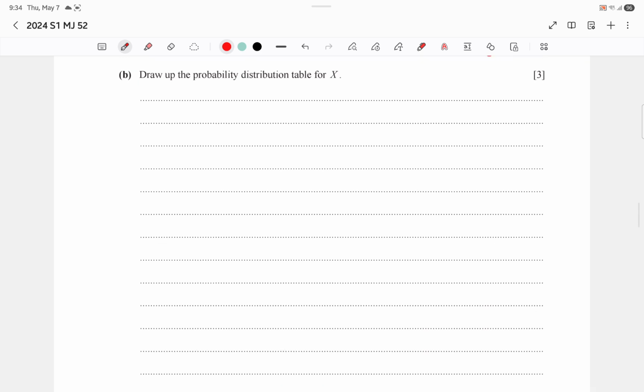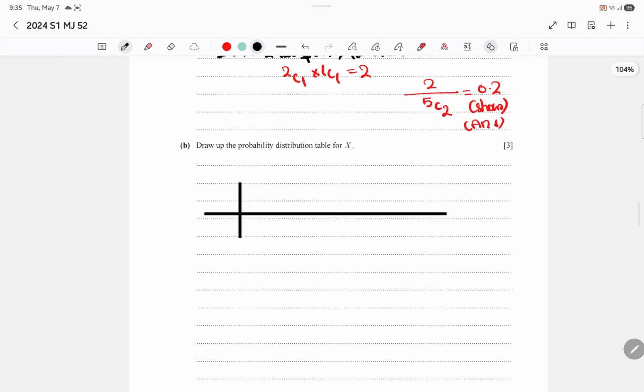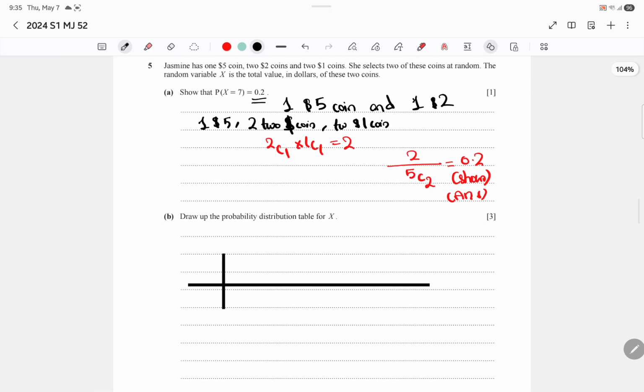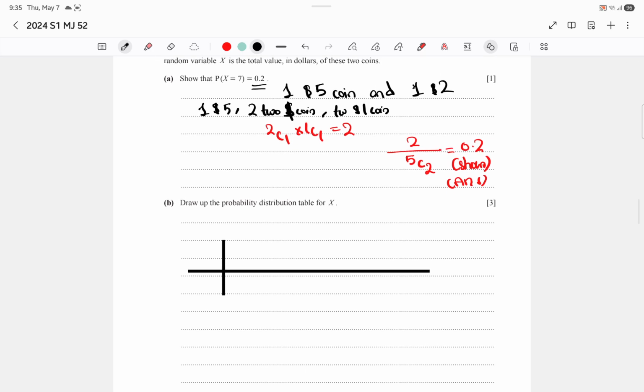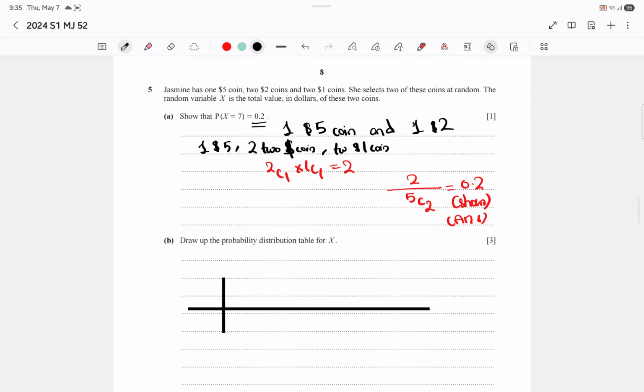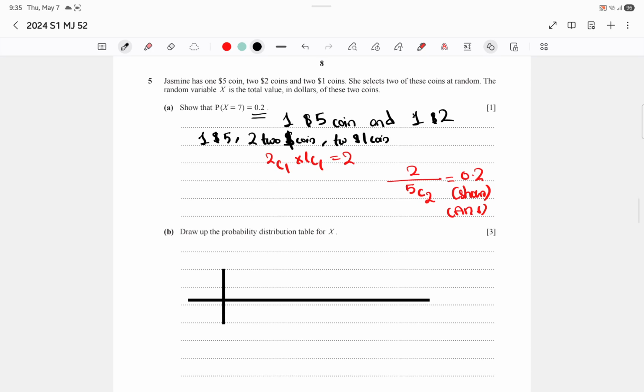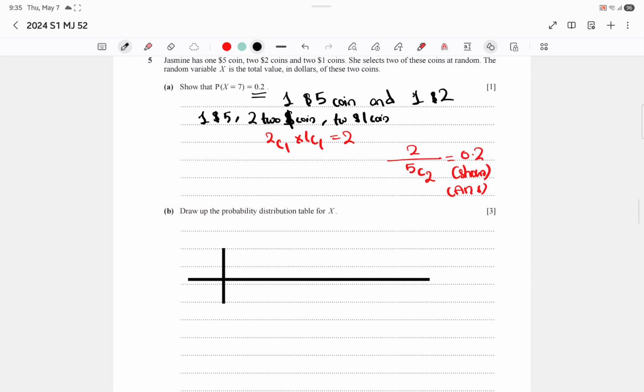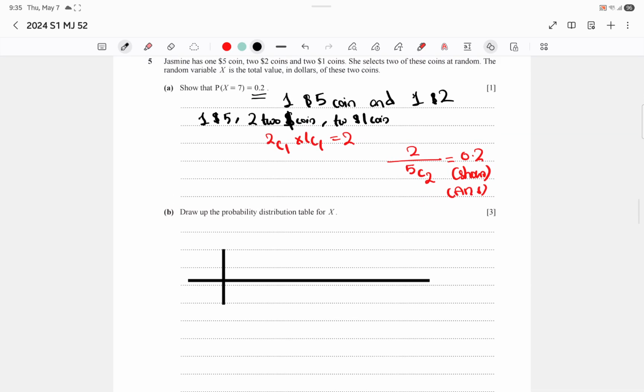So now I have to draw the probability distribution table. So let's just draw this. What can be the value of x? The value of x can be 7, and actually 7 is the maximum value. We cannot go more than 7, right?